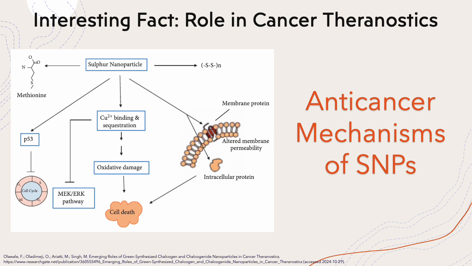Sulfur nanoparticles have demonstrated anti-cancer ability in oral cells. Like selenium nanoparticles, they bind to metal ions such as copper and intracellular proteins that are abundant in cancer cells, causing the cancer cells to go through apoptosis. They also interact with intracellular and membrane proteins, which alters membrane permeability. This can also lead to cellular death.